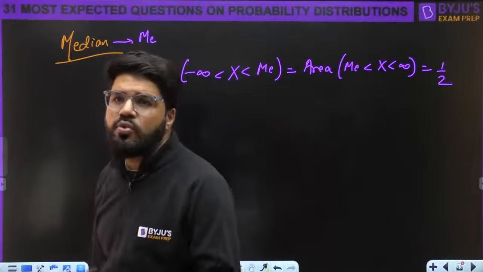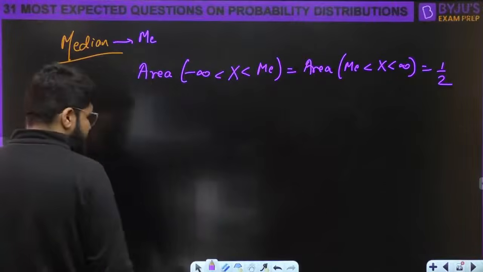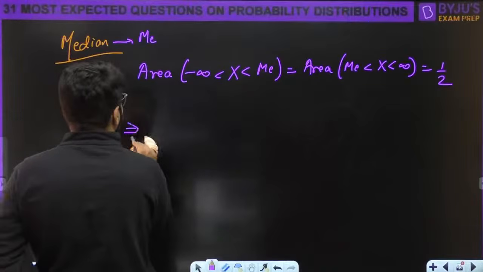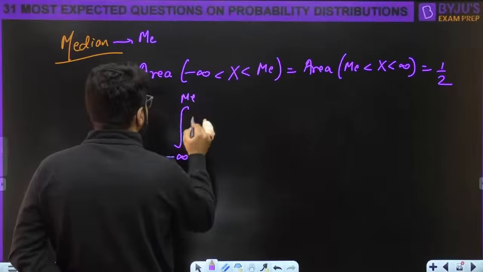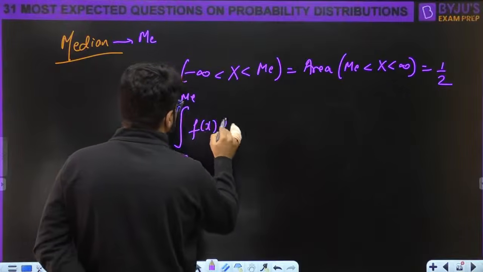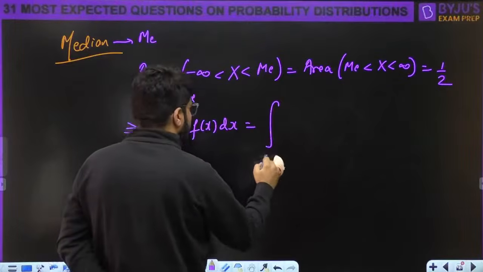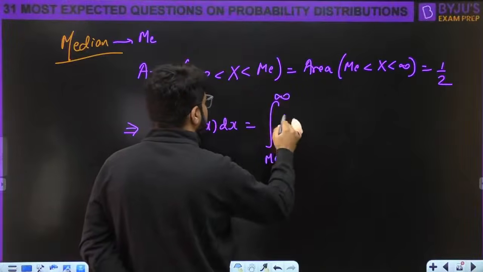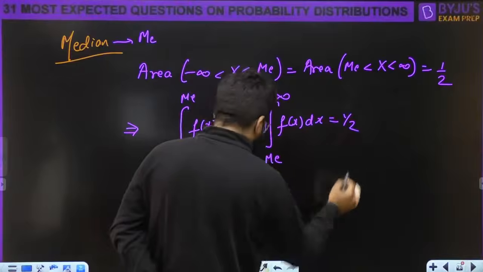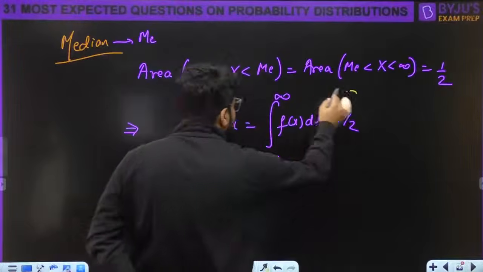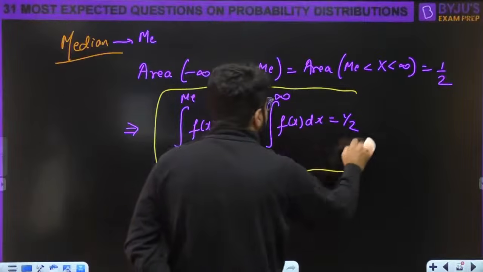It divides the area into two equal halves. Now writing down the area is just like integration. So the integral from minus infinity to ME of fx dx should be equal to the integration from ME to infinity of fx dx, and that should be both equal to 1 by 2. This is what you have to use while calculating the median of any distribution.